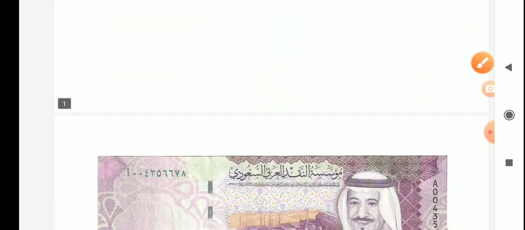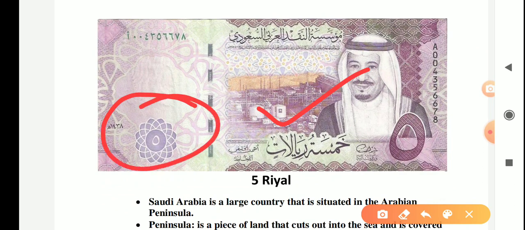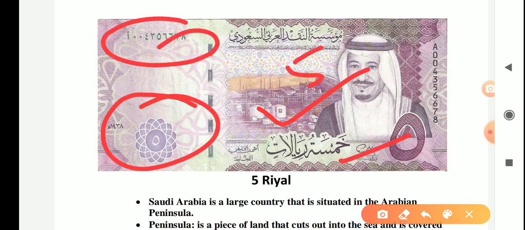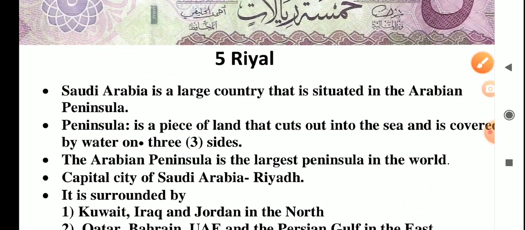Now look at the point here. This is the Riyal. It is the currency of Saudi Arabia. If you observe clearly, it is the currency of Saudi Arabia, and the amount given here is like the 5 rupees note in India. Here is the 5 Riyal.